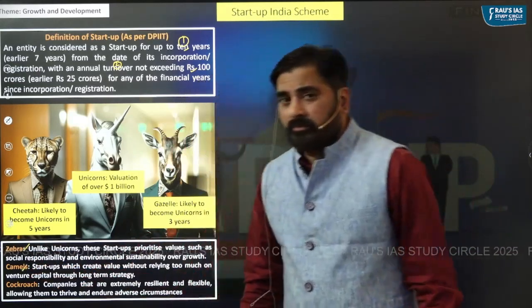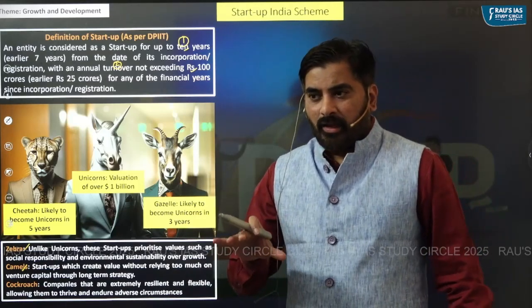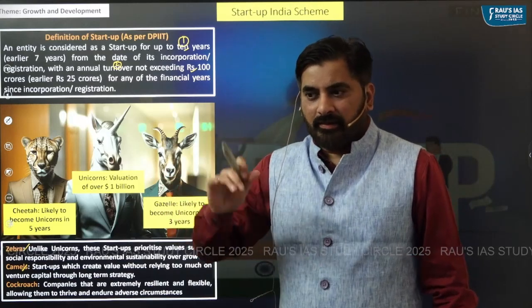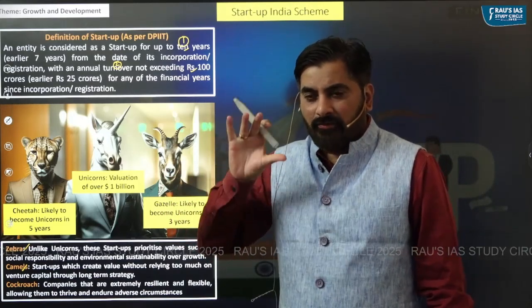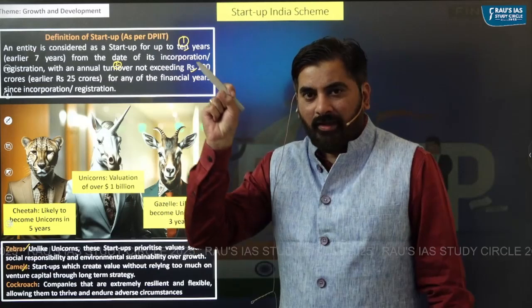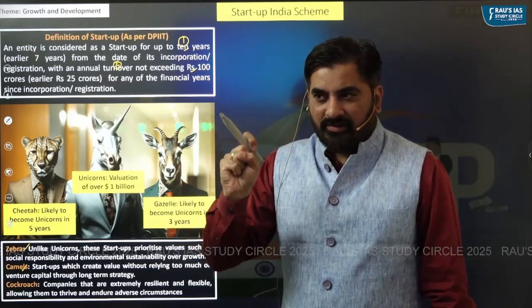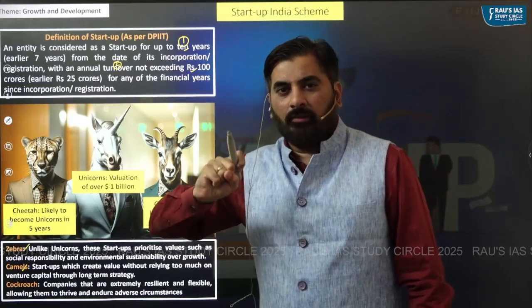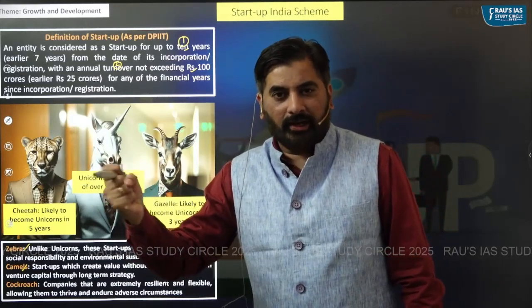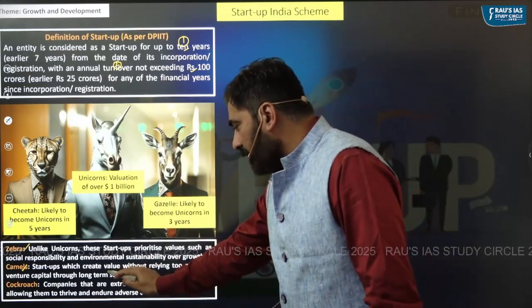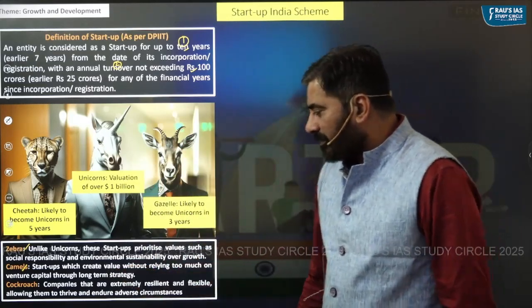Camels. There are some startups which do believe in organic growth. That means they don't believe in fast growth by having a lot of venture capital. There are some startups which believe in long term organic growth without relying too much on venture capital. Such startups we call camels.